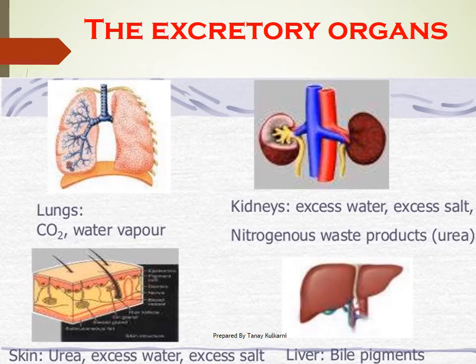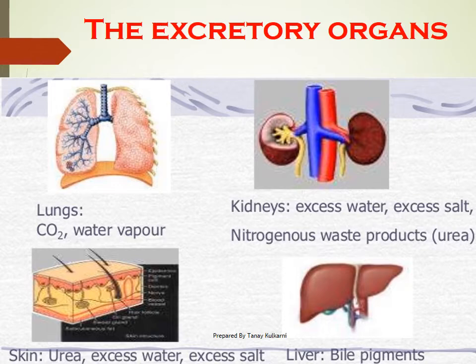Now since excretion is more concerned with nitrogenous waste product removal, lungs, skin and liver we call accessory excretory organs. The meaning of the word accessory is that they do not excrete either ammonia or urea or uric acid in larger amounts.